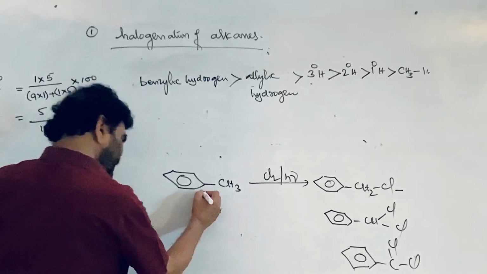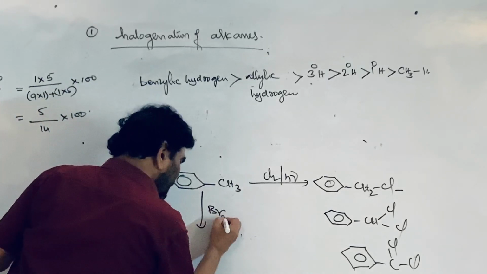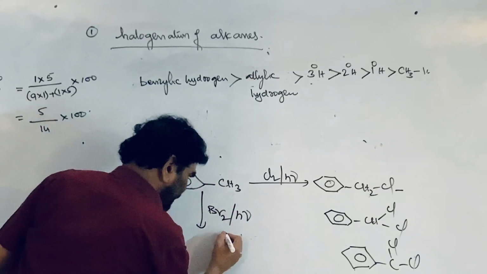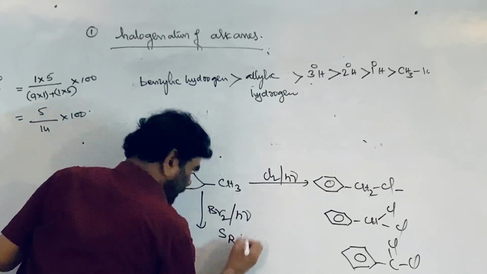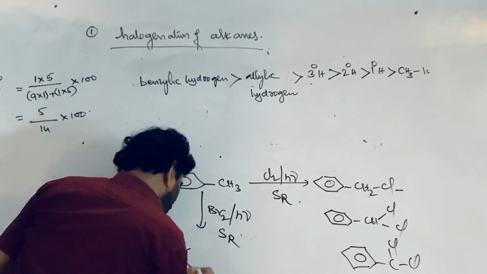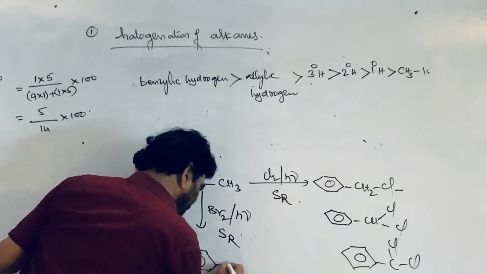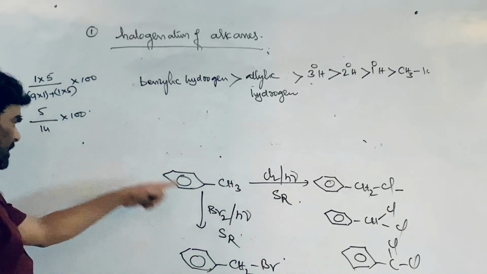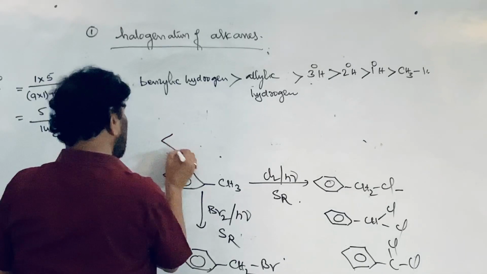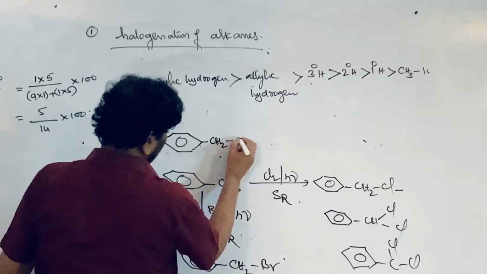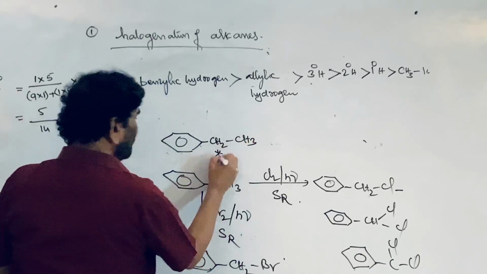If it is treated with bromine in the presence of light, a free radical substitution reaction takes place on the side chain, that is an SR reaction. The ring will not be involved, only the side chain, and CH2Br is formed. If you take ethyl benzene, this is the benzylic carbon.